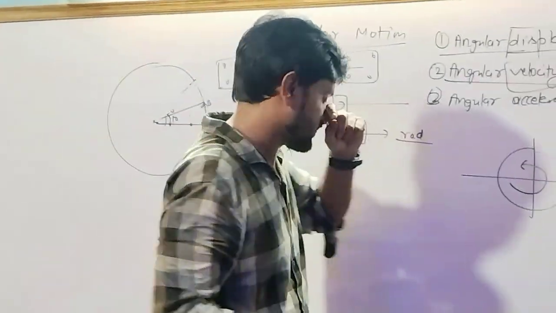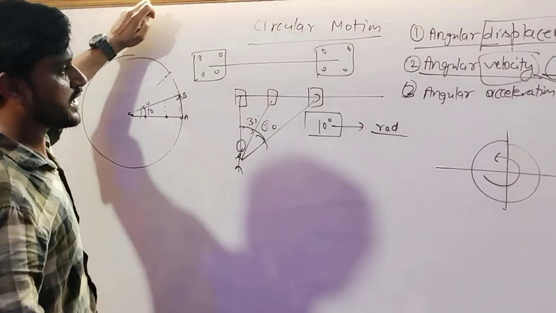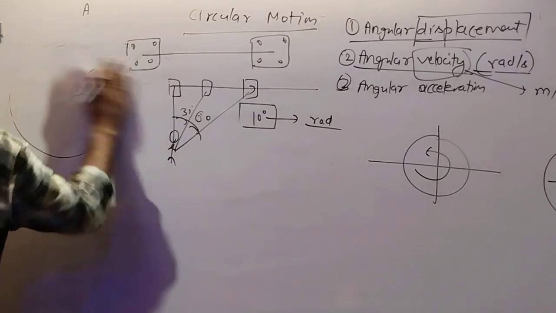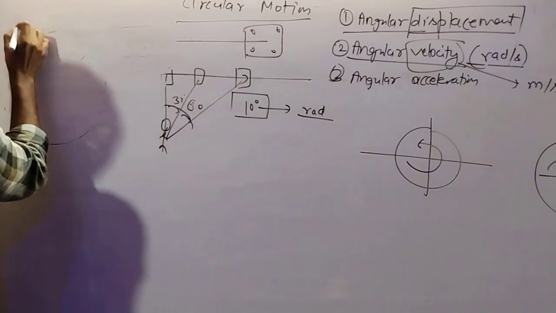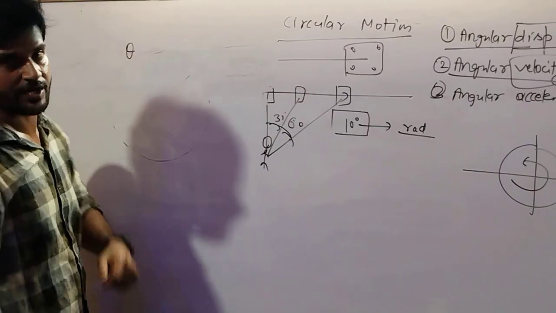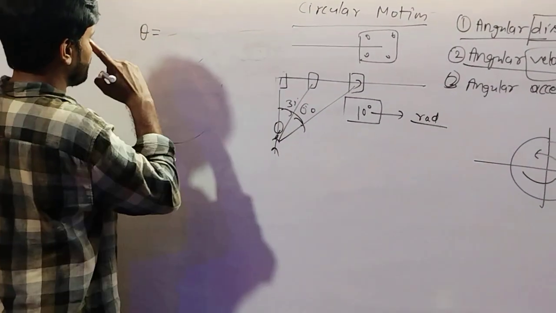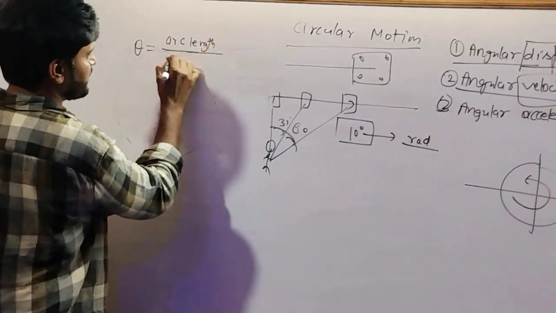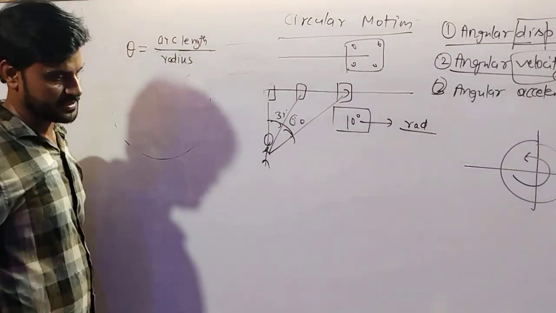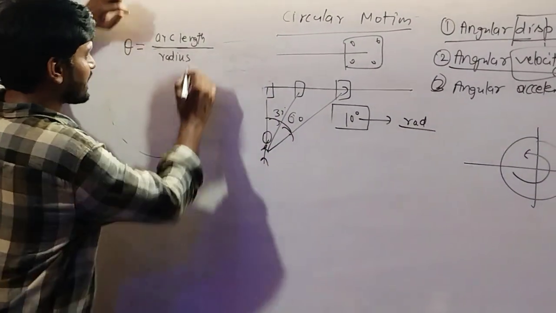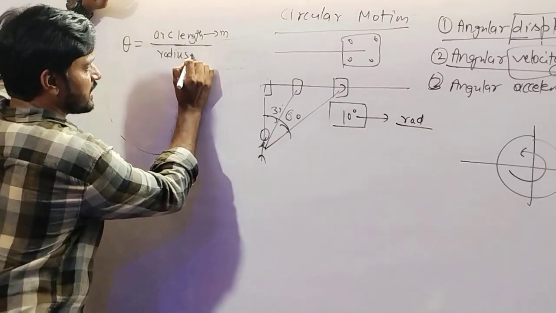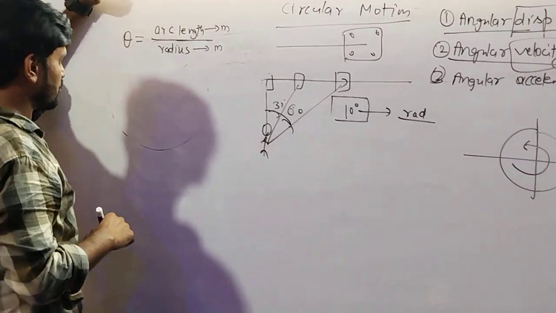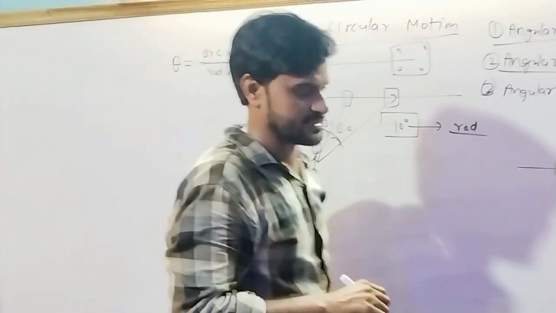It is always the same. Now we are here to discuss angular displacement, because angle is represented by theta. So angular displacement has the notation theta. Theta has the formula arc length divided by radius. Arc length has the unit meter, radius also has the unit meter, so the meters cancel each other out. So theta is unitless.